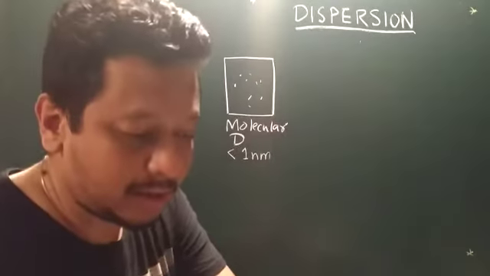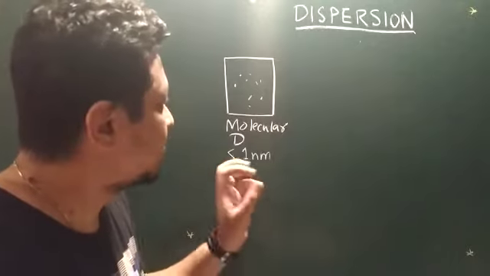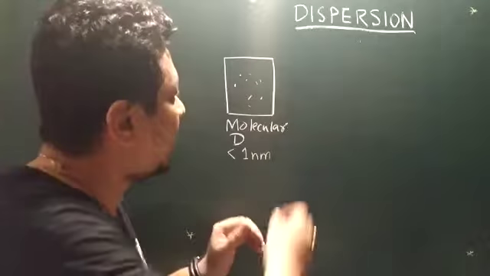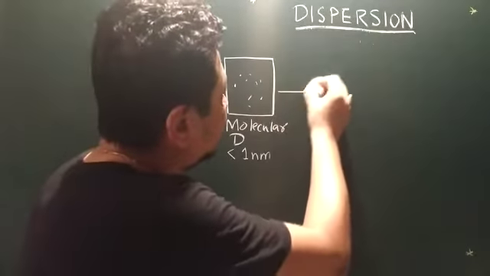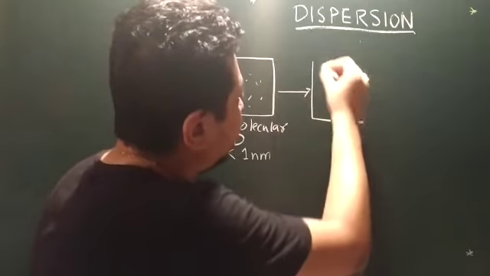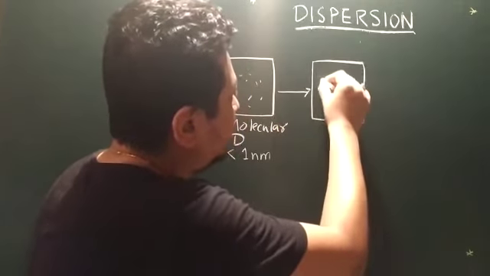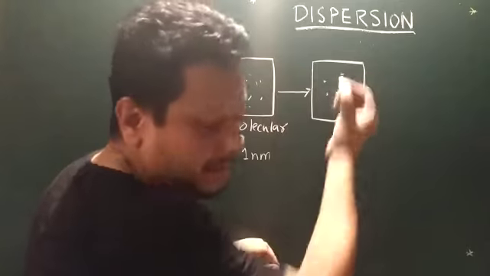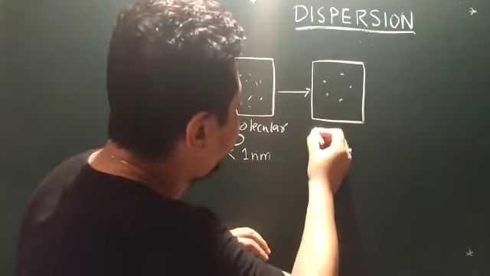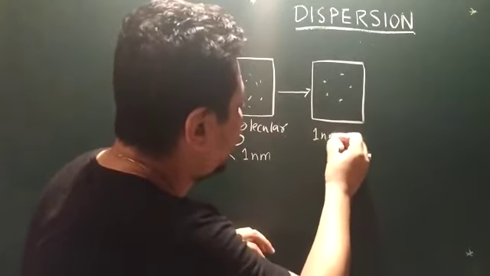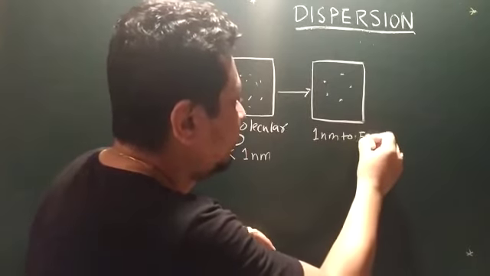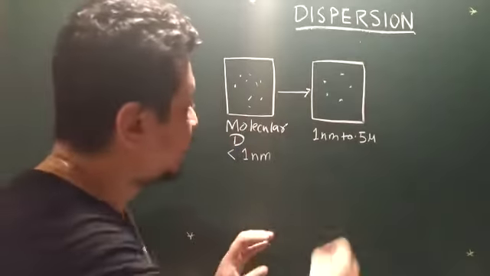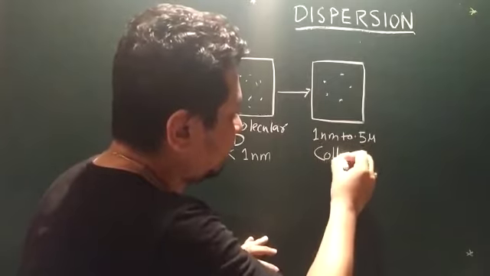So this is the range of your dispersed phase particle size. But if you increase the particle size to around 1 nanometer to 0.5 micrometer, then you get colloidal dispersions.